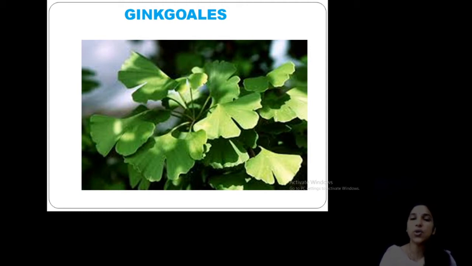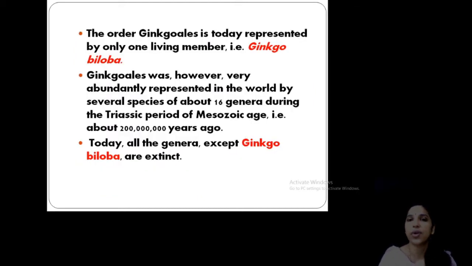So, Ginkgoales. While discussing the general characters and classification, I gave you an idea regarding Ginkgoales. This is considered a living fossil. So let us discuss the characters of Ginkgoales. The order Ginkgoales is represented by only one living member, that is Ginkgo biloba. Clear? It was however very abundantly represented in the world, with about 16 genera during the Mesozoic age. But today what is left is only our Ginkgo biloba.